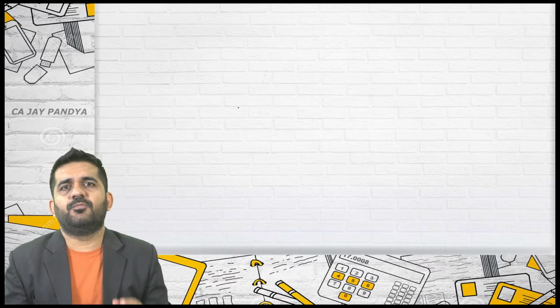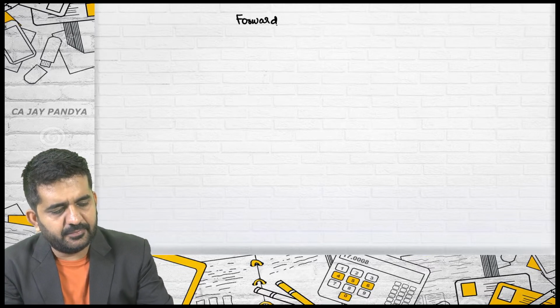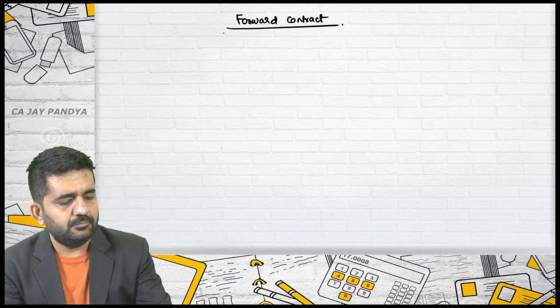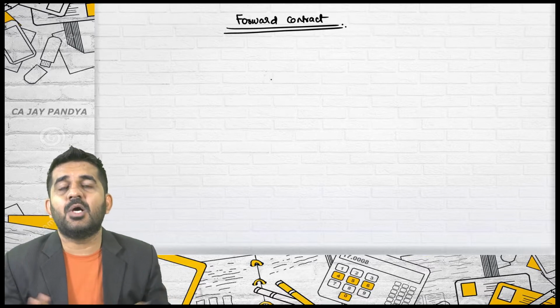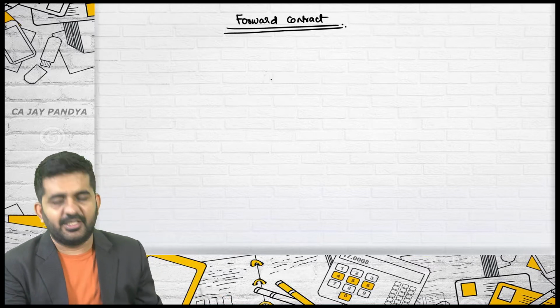Let's start with the concept of derivative. There are n types of derivatives like forward, future, swap, interest rate derivatives, but we are understanding the concept of derivative by a derivative which is known as a forward contract. Please first understand the example of forward contract perfectly, and then we'll be understanding the details of it.